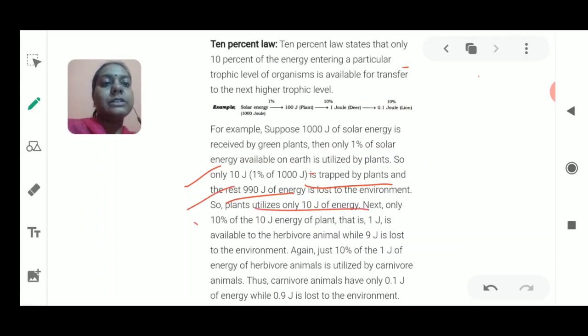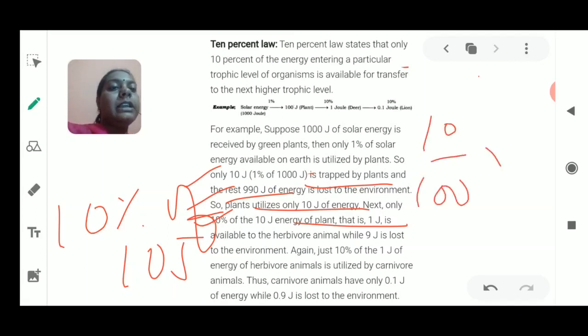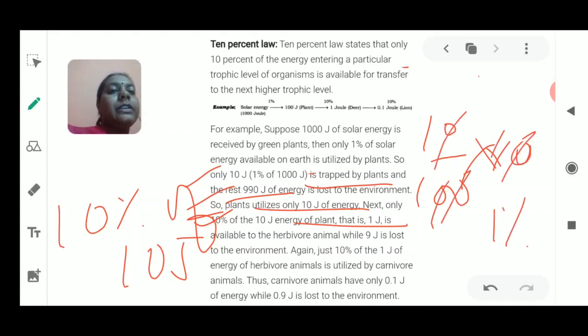Next, only 10% of energy of this 10 joules, that is 1 joule. Okay, 10% of the 10 joules of energy, because from that one 10% was used. Now from that 10% again 10% will be used. So 10 upon 100 into 10, what will be the answer? Okay, so it will be 1% of energy is utilized.